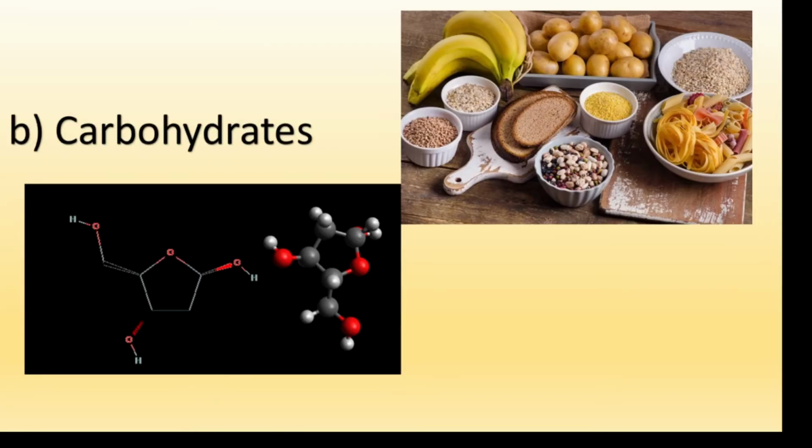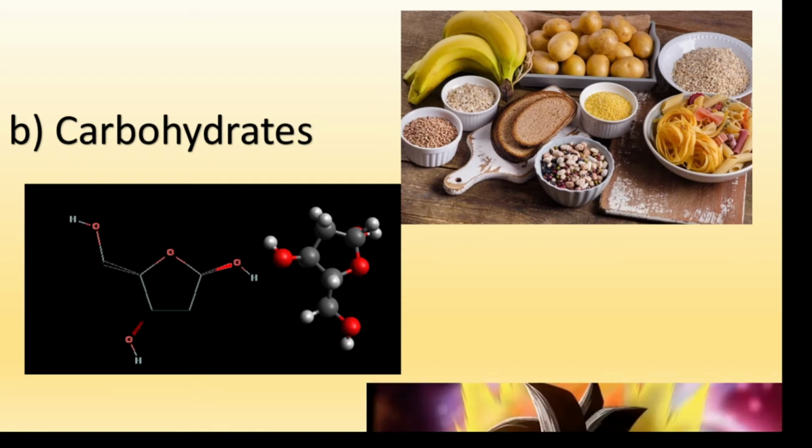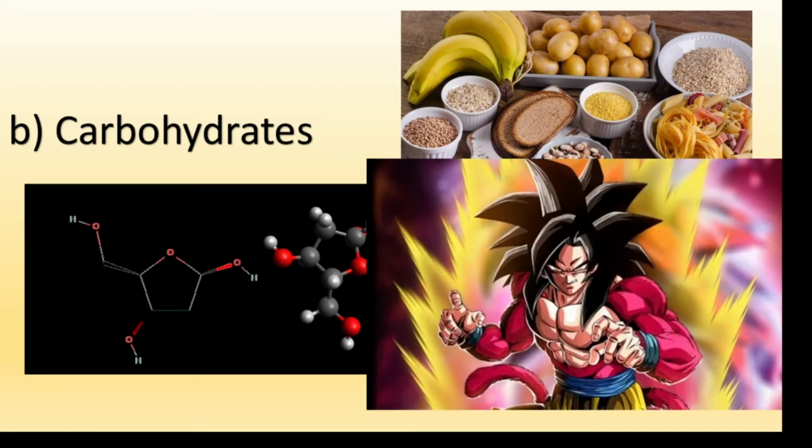Okay, the second biomolecule is called carbohydrates. The carbohydrates are commonly called sugars. You can find them in several ways present in foods such as potatoes, banana, bread, etc. And their main function, as with Goku, is to provide us with energy, right? So the carbohydrates are going to be the main source of energy in our bodies.